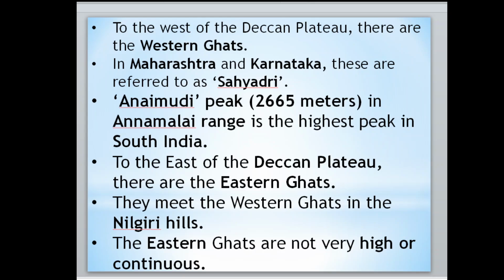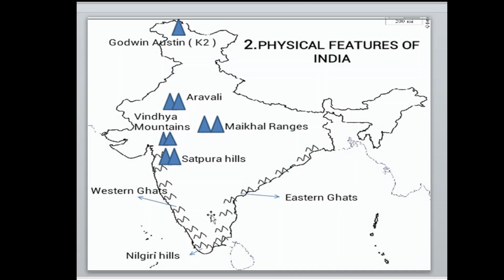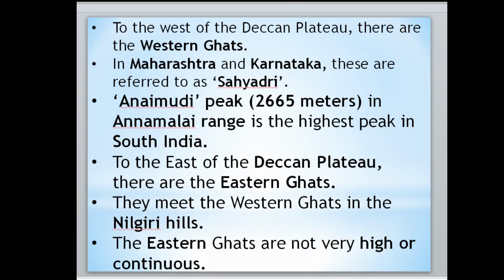And in the south, in the Deccan Plateau, you have the Anamudi peak. Anamudi is the highest mountain in South India. It has a height of 2665 meters, and it is in the Anamalai range of mountains. Anamalai mountains are here. Please remember this one.